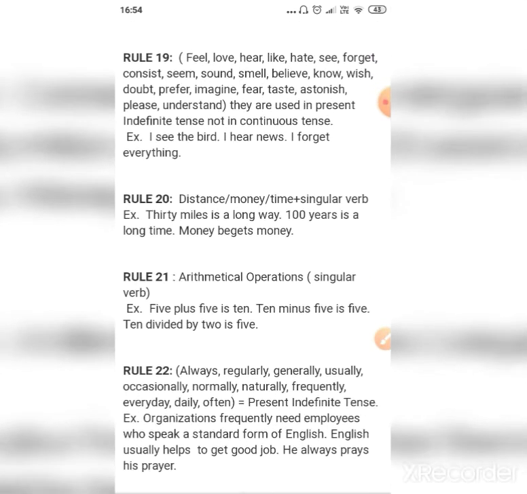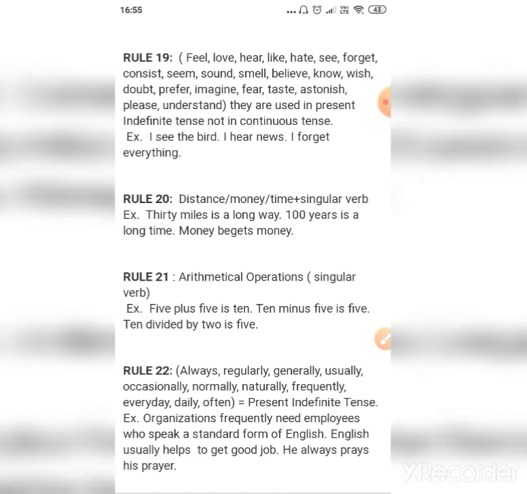All these words which are there in the brackets are used in present indefinite tense, not in continuous tense. I see the bird. I hear news. I forget everything. We don't say I am hearing news or I am forgetting everything. So I forget everything. I hear news. I see the bird.